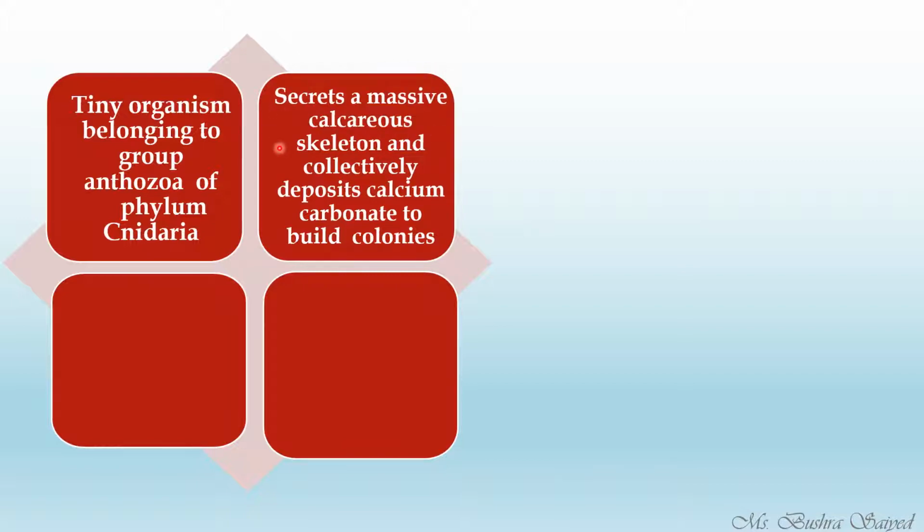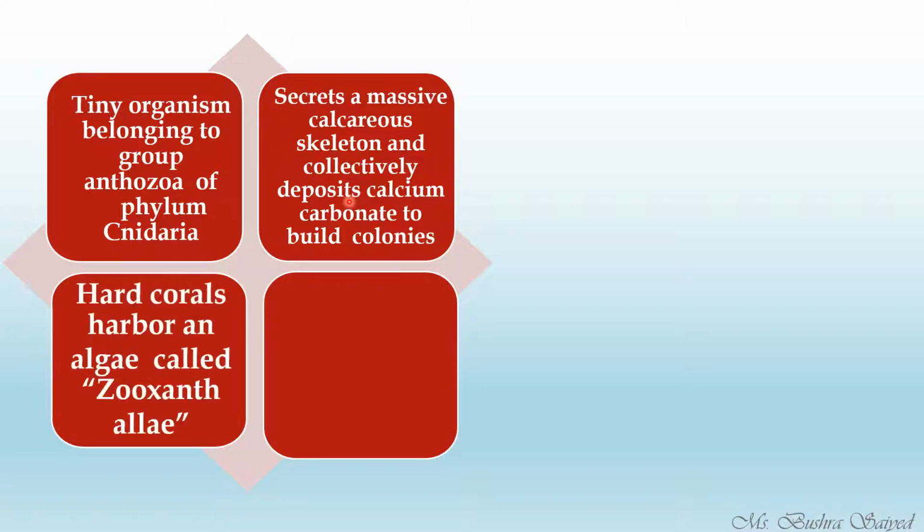We talked about the exoskeleton. This is a calcareous skeleton. Why calcareous? Because it is made up of calcium carbonate. It is a stone-like substance which is being secreted by the polyp that we have seen in the earlier slide. Okay, and they build a colony. They are never solitary. They are always living in a colony.